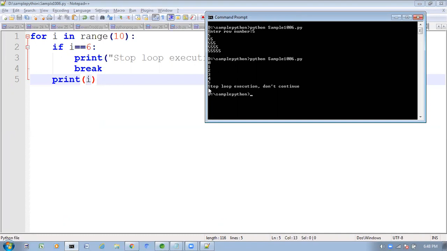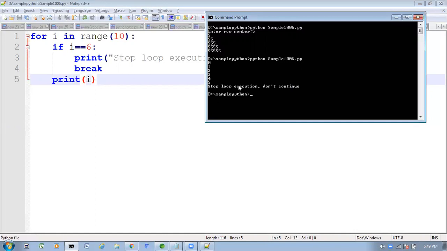Then it will go inside that if block. Inside that if block, what do we have? We have a print statement: stop loop execution, don't continue. After that, we have the break statement. That break statement will be executed. Whenever that break statement is executed, it will come out from the for loop permanently.